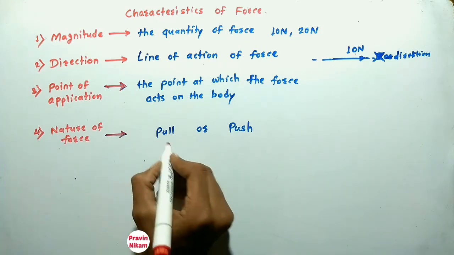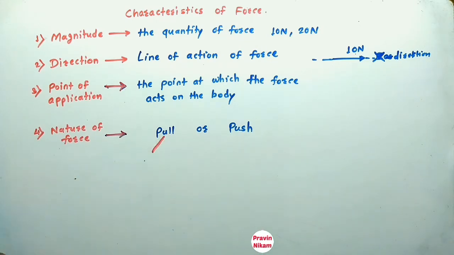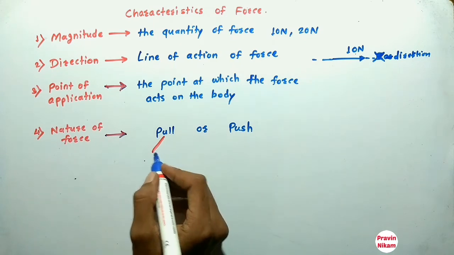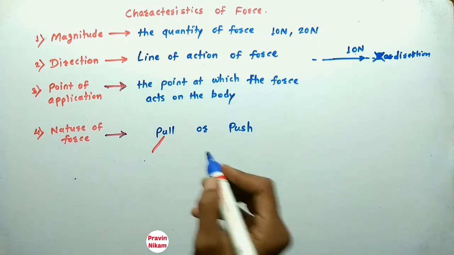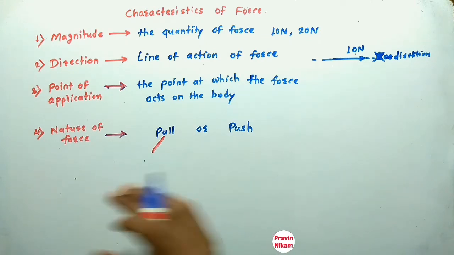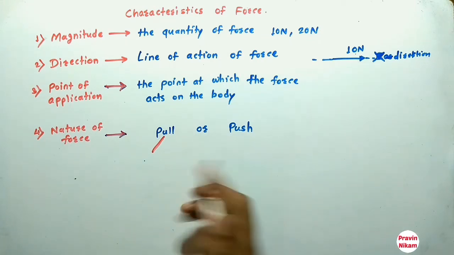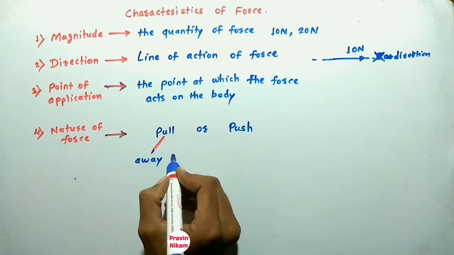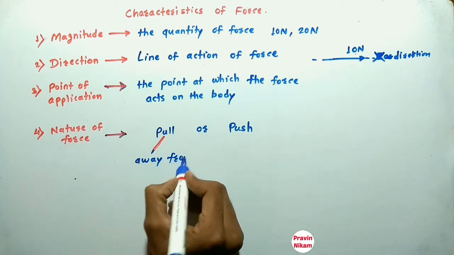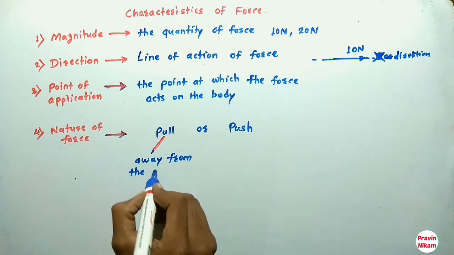Pull type force is the force away from the point of application.